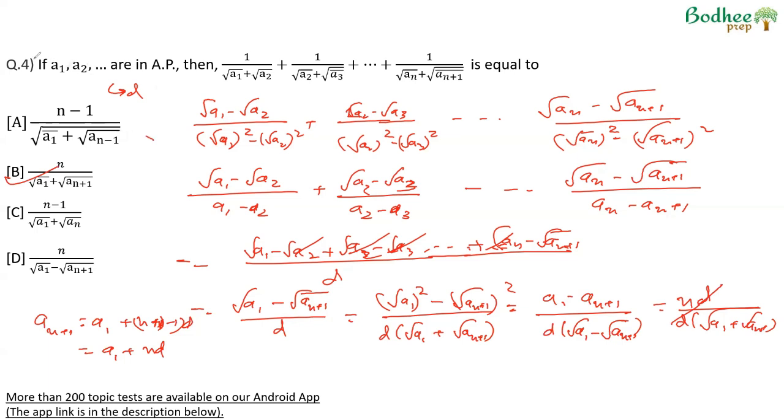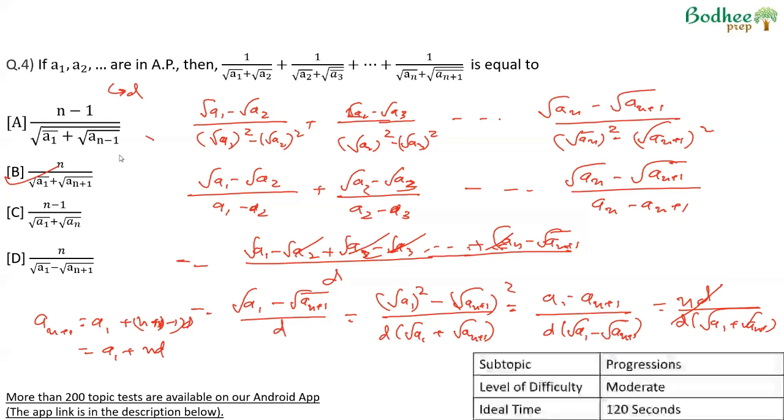Now, for this kind of question, the process is standard, and therefore I'm saying conceptually moderate level of difficulty. The attempt time, because of writing, increases, but otherwise should be somewhere around 2 to 2.5 minutes.